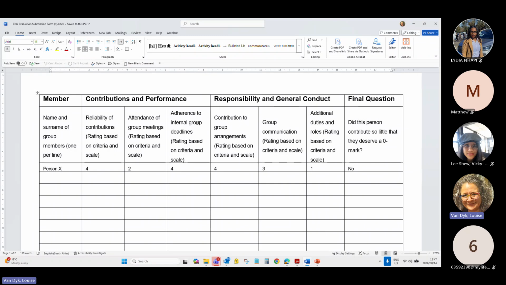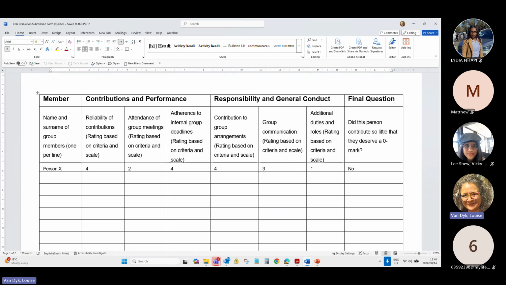And then the final question is probably the most important. If you feel somebody didn't do enough to deserve a mark, what you're essentially saying is that person deserves a 0. Then you mark it there. And if all of you agree that a certain person didn't do enough, then it is something that I will take up. If one person had a gripe with someone else and they mark a yes, but everybody else is fine with that person, then there's not much I can do about the unhappiness of one person, because there's absolutely no way I'm going to give any of you a 0 without proper cause.